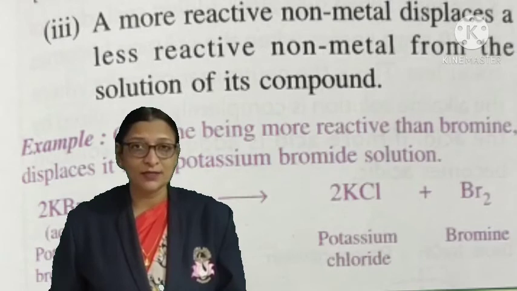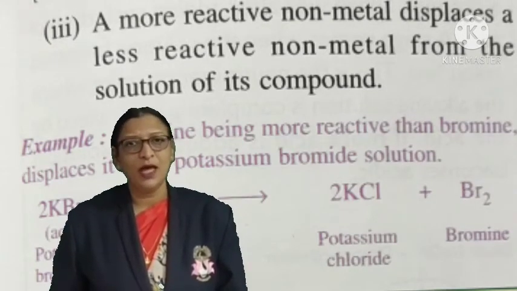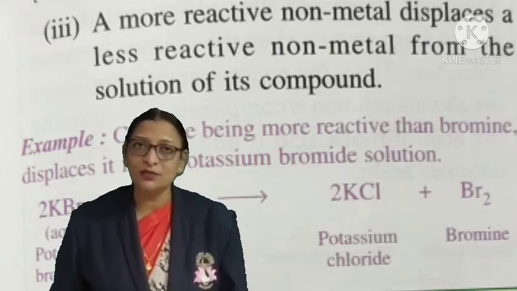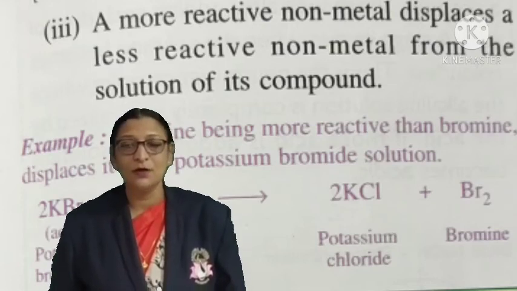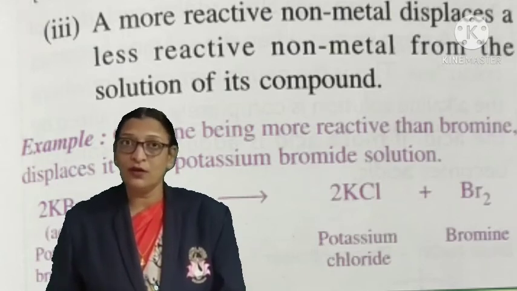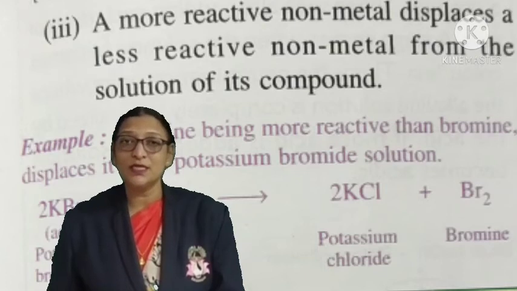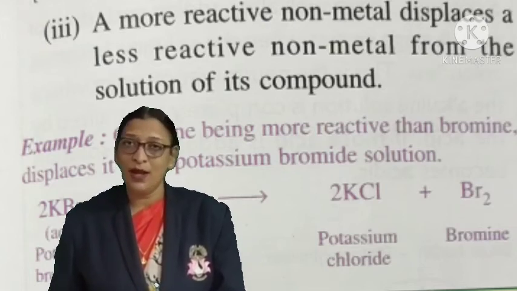Non-metals also react with the compounds of non-metals, and they displace less reactive non-metals from that compound to give a new substance. For example, when chlorine reacts with potassium bromide, it displaces the bromine and gives potassium chloride and bromine.